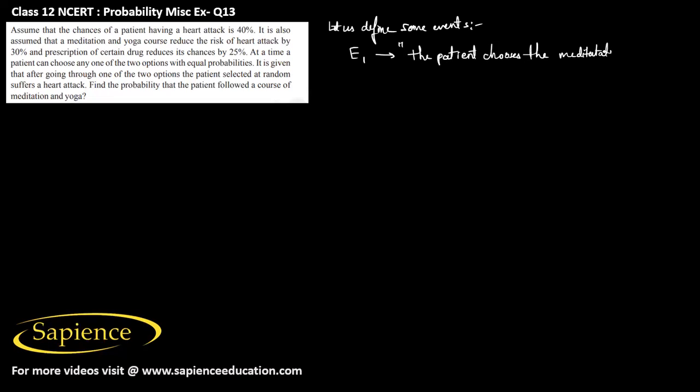So let us define some events in this case. Let's say the event E1 is defined as the patient chooses the meditation and yoga course.